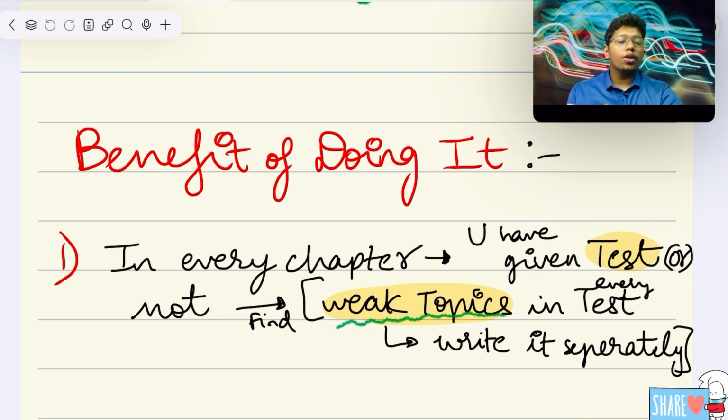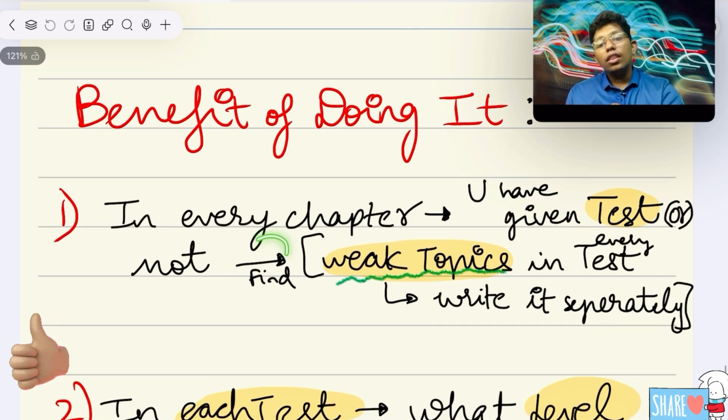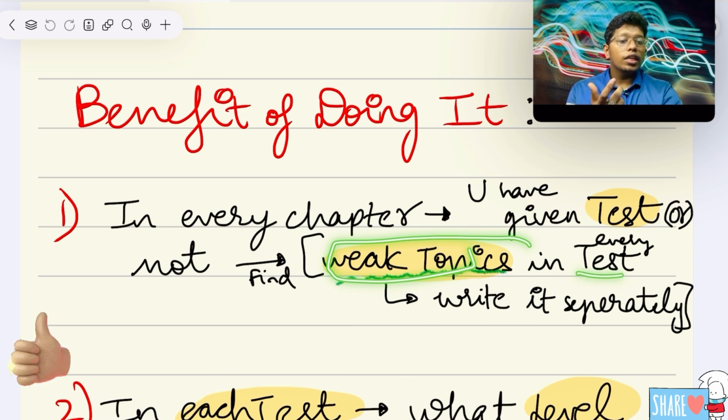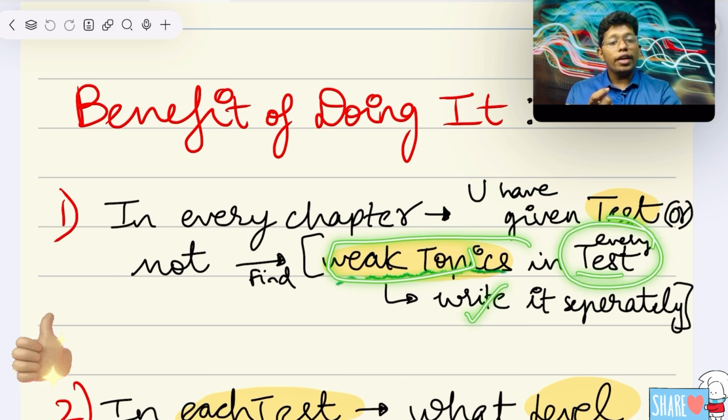What are the small tests you have taken? Every test should be equally treated. Every chapter should be given equal weightage, and try to give a test in each and every chapter. Finally, not only giving a test, you should find the weak topics in every test and write them separately.